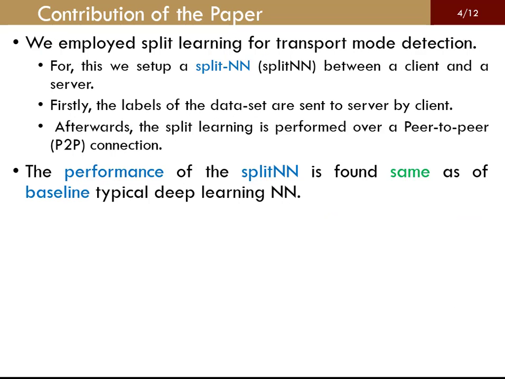Let's discuss the contribution of this work. We employed split learning for transport mode detection. For this, we set up a split neural network between a client and a server. Firstly, the labels of the datasets are sent to the server by the client. Afterward, the split learning is performed over a peer-to-peer connection. The performance of the split neural network is found to be the same as the baseline typical deep neural network.